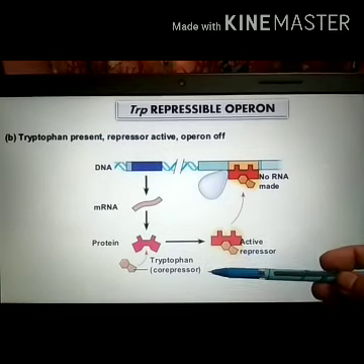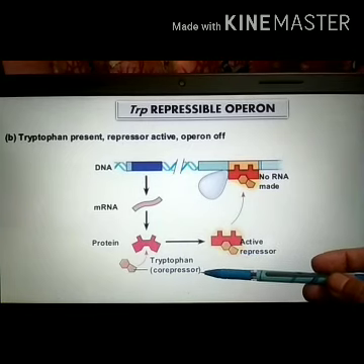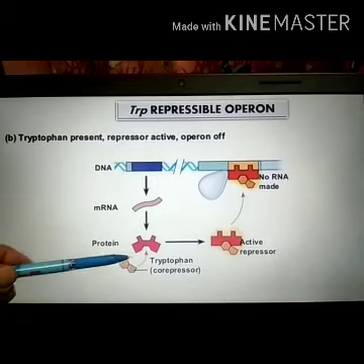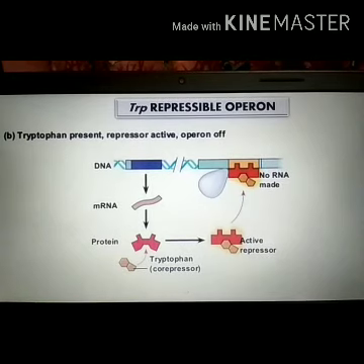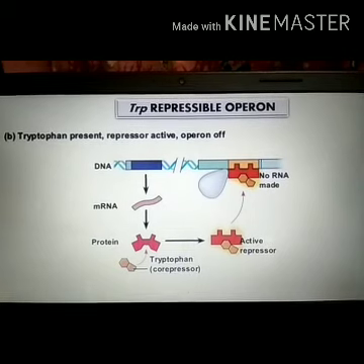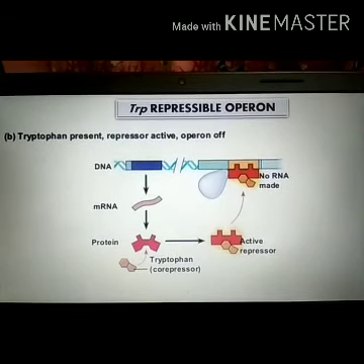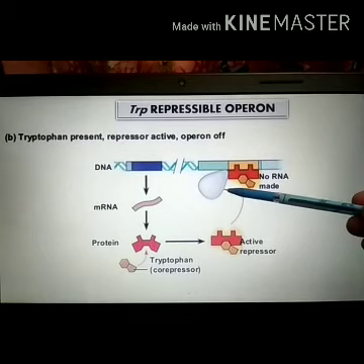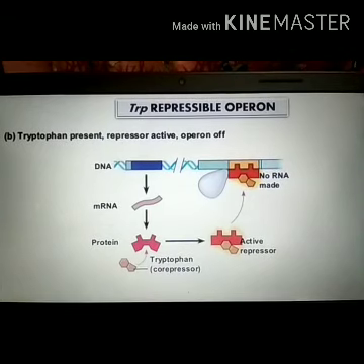This tryptophan molecule acts as the co-repressor and binds with the repressor protein molecule, and after binding it changes the conformation of this repressor dimer and allows the repressor to bind to the operator, and this prevents the RNA polymerase from binding to and transcribing the operon.